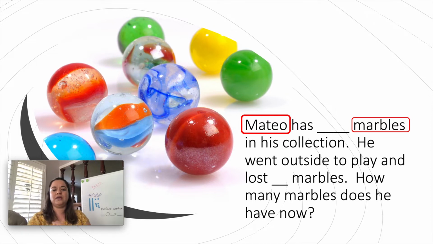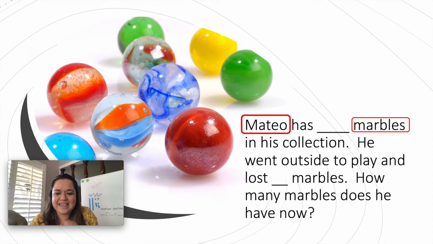Let's go ahead and read it one more time. Mateo has blank marbles in his collection. He went outside to play and lost blank marbles. How many marbles does he have now? I want you to think about it. What do we know about the marbles that Mateo has? Did he get some more marbles? Did he give marbles away? Did he lose marbles? What do we know?